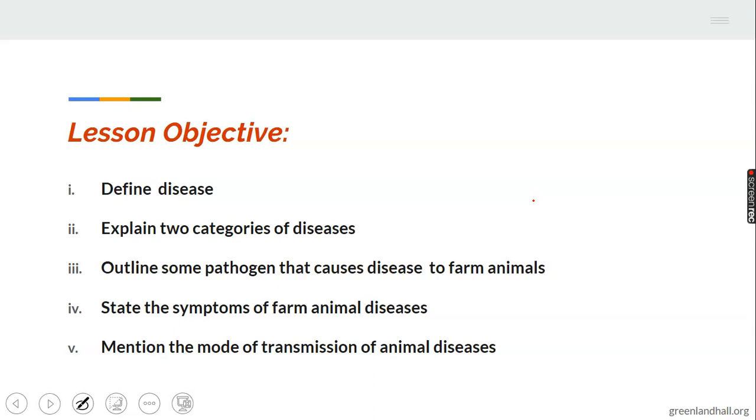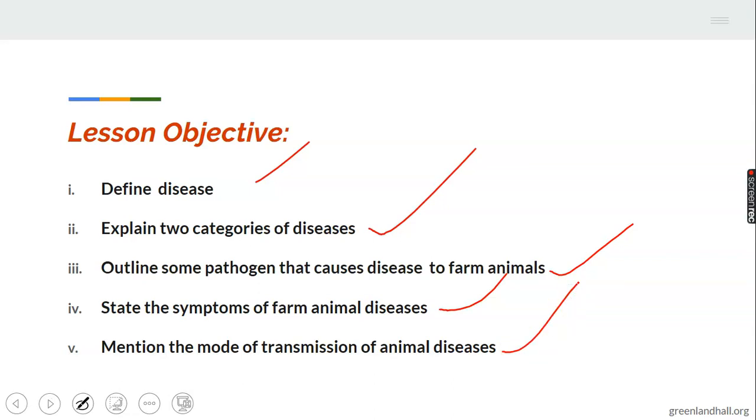The objective of this topic is stated here. Number 1, you are expected to be able to define disease, explain 2 categories of diseases, outline some pathogens that cause diseases in farm animals, state the symptoms of farm animal diseases, and mention the modes of transmission of animal diseases.